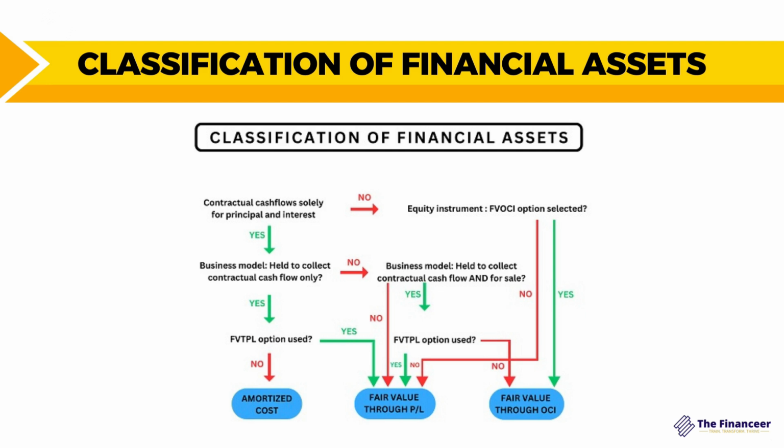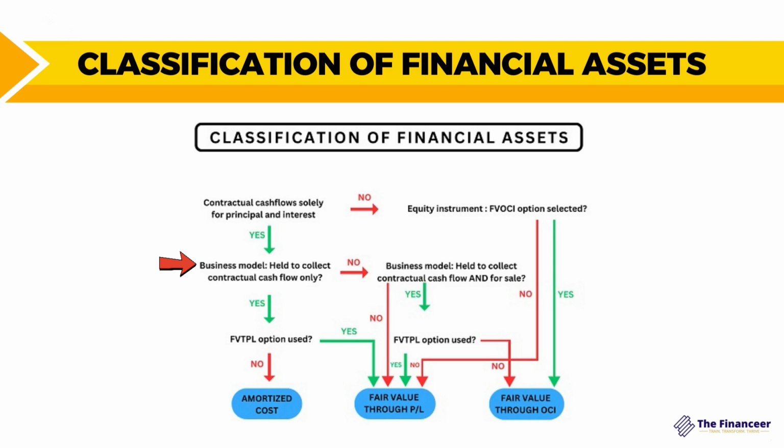So we will start from the beginning, from the contractual cash flow test. If the contractual cash flow is solely for the principal and interest, which means that the answer is yes, so we meet this condition. So we are going to move to the second test, which is related to the business model. And ask yourself whether the business model is to hold this financial asset to collect the contractual cash flow only up to the maturity.